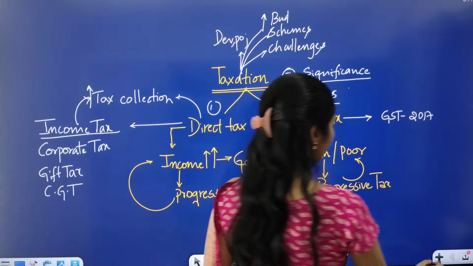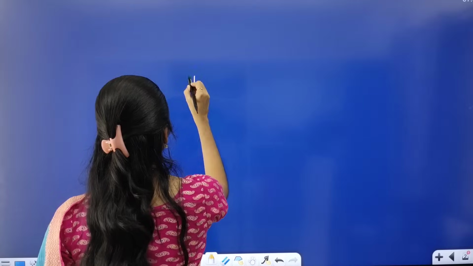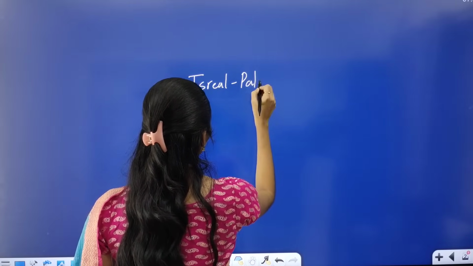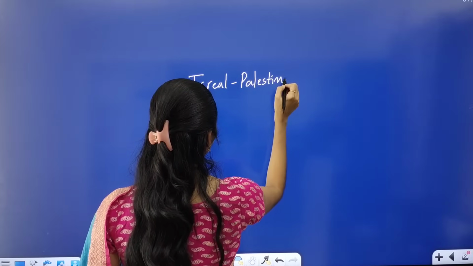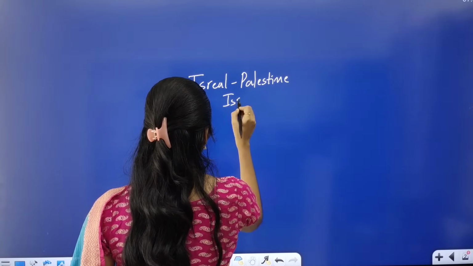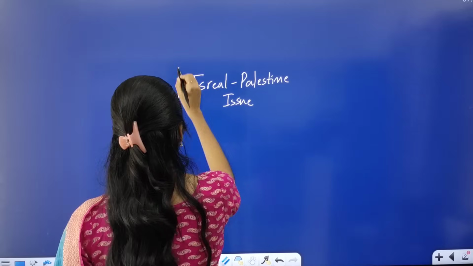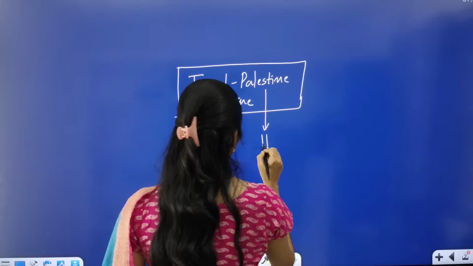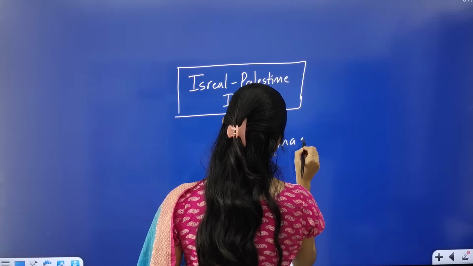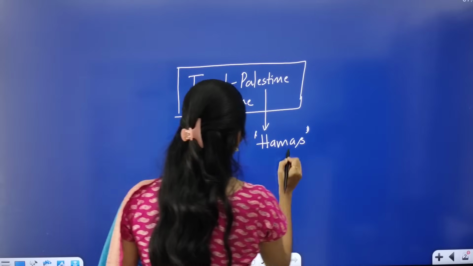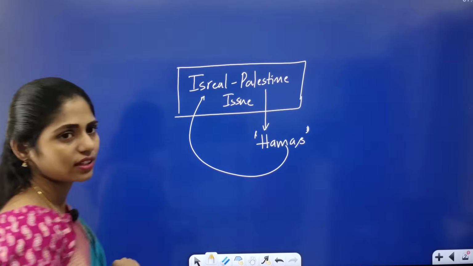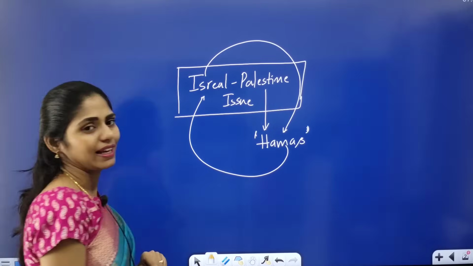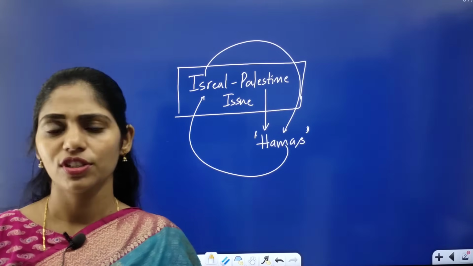So now let us see in detail. This article is talking about the Israel-Palestine issue. Actually, this issue was started by Hamas. Hamas, the military group present in Palestine, started attacking Israel, and in retaliation Israel is now attacking Palestine, and lots of issues are going on.